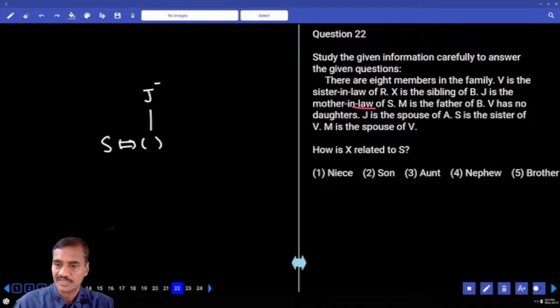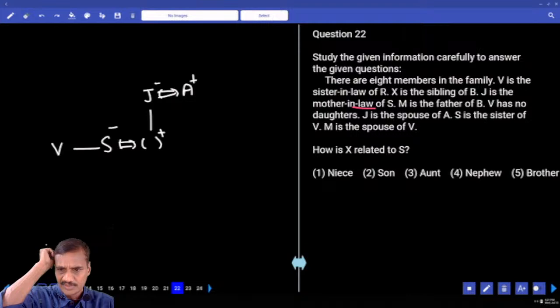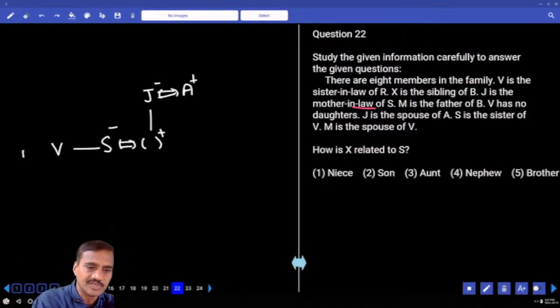V has no doubt. J is the spouse of A. J and A are married to each other. J is a female, A is a male. V has no daughters. M is the father of B. S is the sister of B. J is married to A. M is the spouse of V. M and V are married to each other.